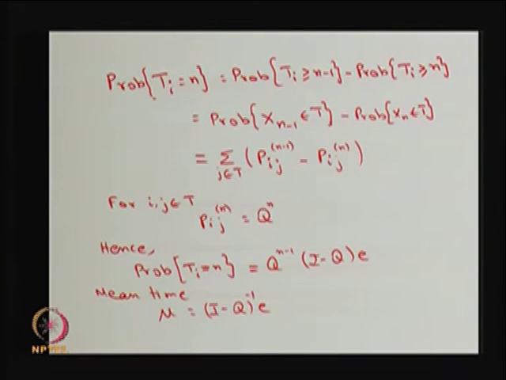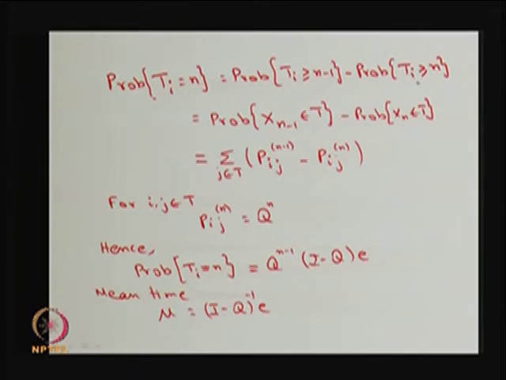Once it goes to the absorbing state, it cannot come back to the transient states. Therefore, both the events are equivalent, so the probabilities are equal.